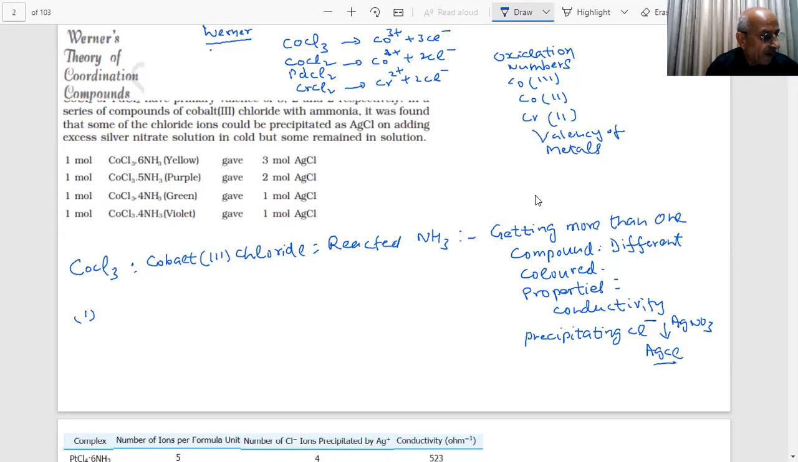So, students, this was a very interesting thing at that time. Nobody was able to explain. Earlier also such compounds were known. They knew more than one compound of CoCl3 and ammonia of different colors, but nobody understood the type of bonding which is there. For example, here you can see a series of compounds of cobalt 3 chloride with ammonia.